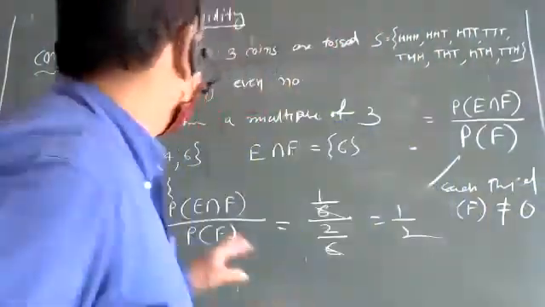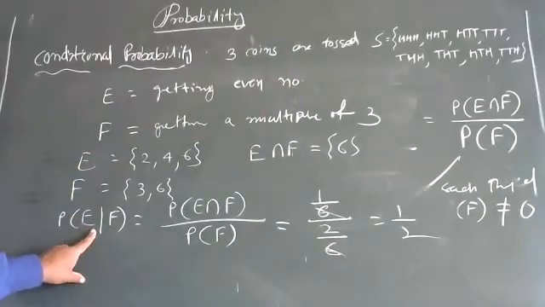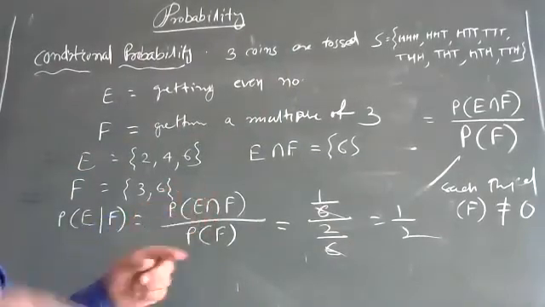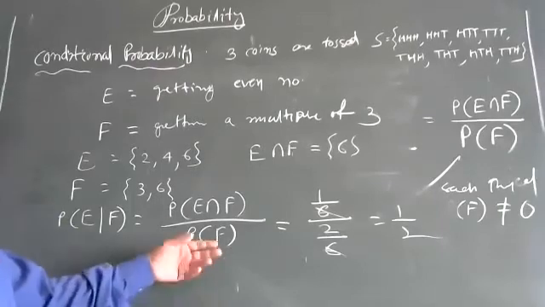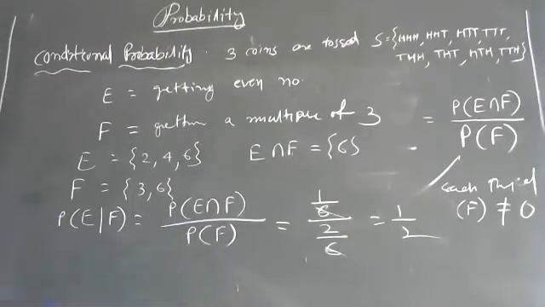If it is F given E, then this one will be same, either E intersection F or F intersection E. This will become E.